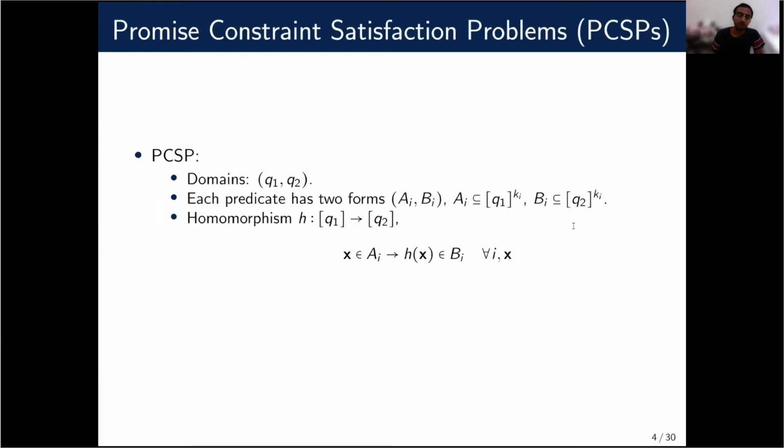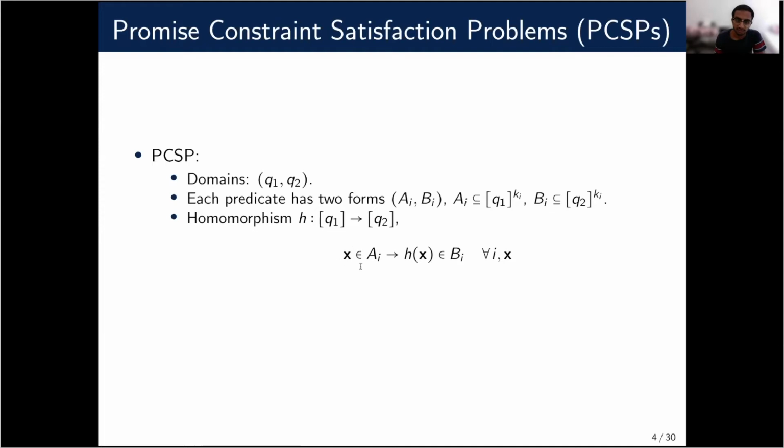In this work, we study a generalization of CSPs called promise CSPs, where instead of one domain, we have two different domains, Q1 and Q2. Each predicate has two different forms, Ai and Bi. Ai is the strong form and Bi is the weak form. Ai is a relation over Q1 of arity ki, and Bi is over Q2, again of the same arity ki. The reason we call these strong and weak is that there is a single homomorphism h that preserves all the Ai and Bi.